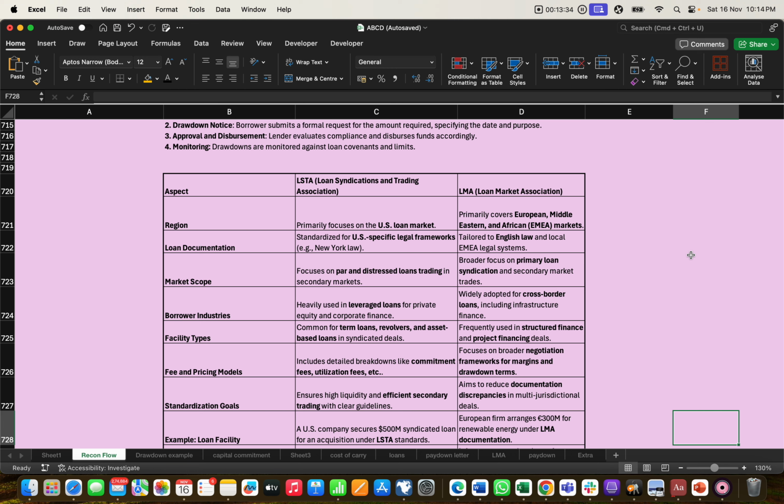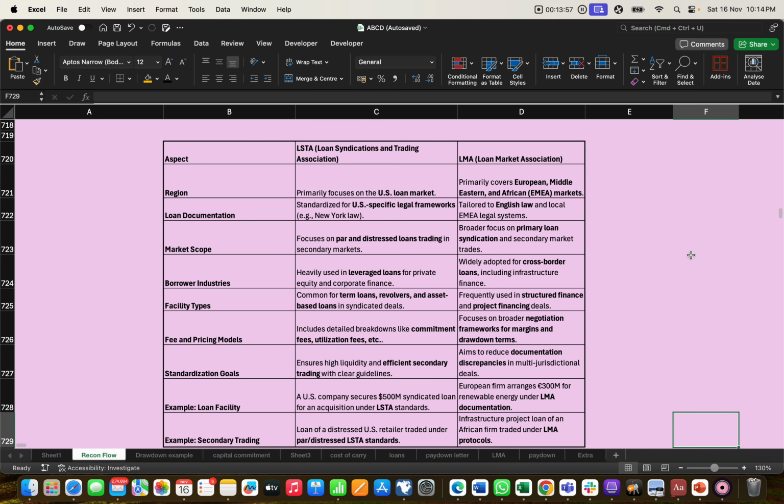So as per the LSTA and LMA markets, how drawdown is processed, what the market will include, what documents will be included, and how the facility will get implemented. This table will resolve all your queries and will help you resolve your day-to-day reconciliation breaks as well. So first, start with the region. The region is LSTA for the US market, and LMA for the European, Middle East, African, or EMEA market.